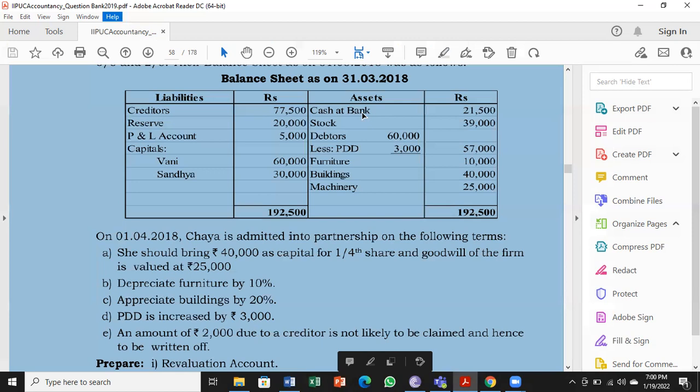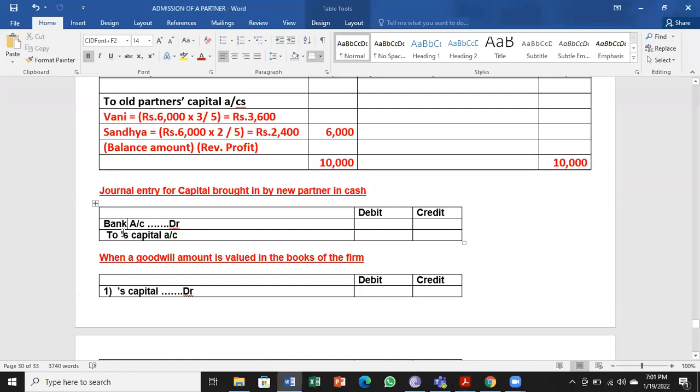If it is cash in hand, we take cash account only. If it is through bank, we make it through bank. So the new partner's name is Chaya. So bank account debtor to Chaya's capital account, 40,000 rupees.